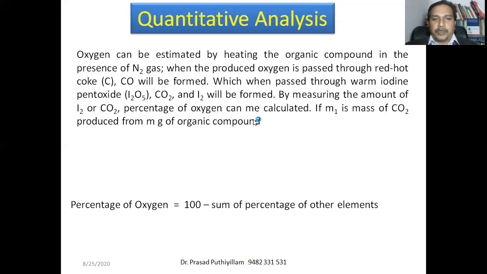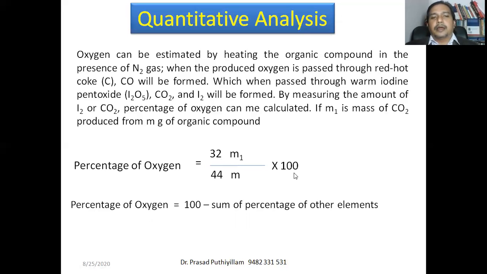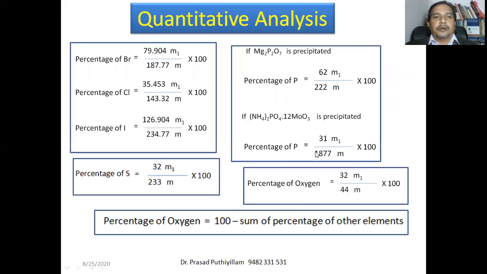Say by measuring carbon dioxide, let it be M1 gram, and M gram of organic compound is taken, then percentage of oxygen will be equal to 32 M1 divided by 44 M, multiplied by 100. So this is also a method to calculate the percentage of oxygen quantitatively.